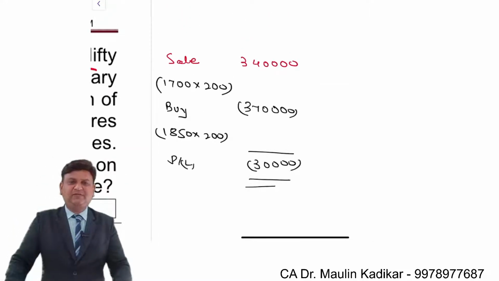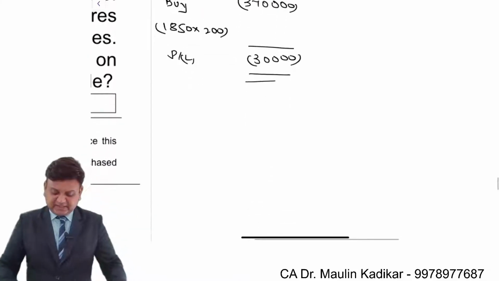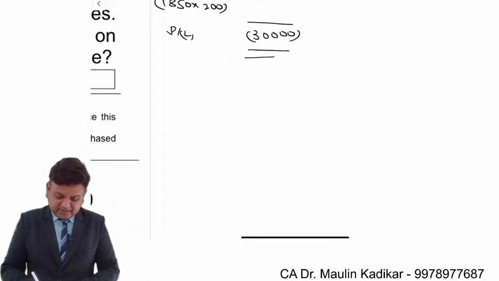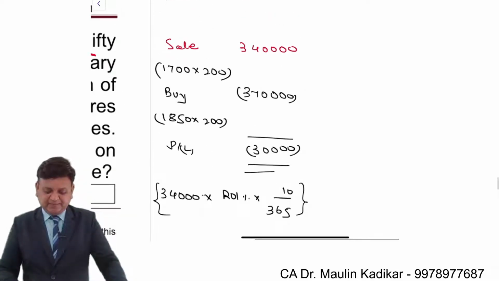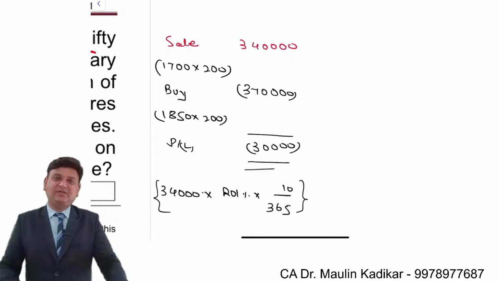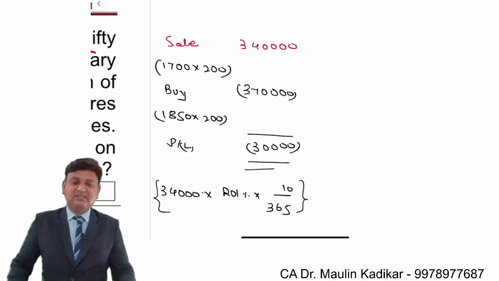And of course, if the interest rate information would have been given to us, then in that case we are required to consider the carrying cost of 34,000 rupees at that rate of interest for a time period of 10 days. Because whatever the amount of the margin that I pay will have a blockage for a time period of 10 days. This is what we understand is a kind of the profit or loss calculation that we have to make.